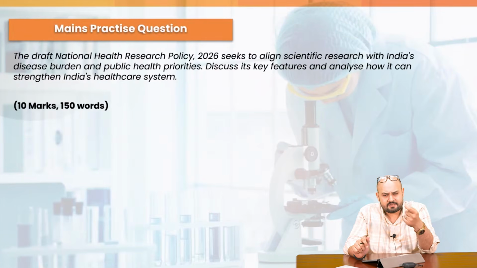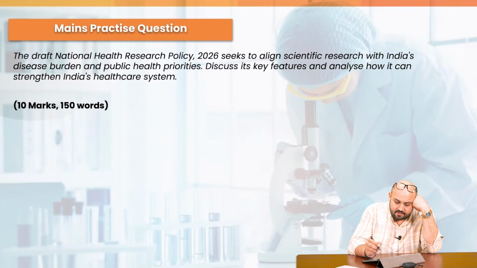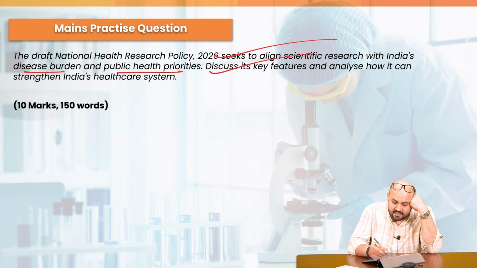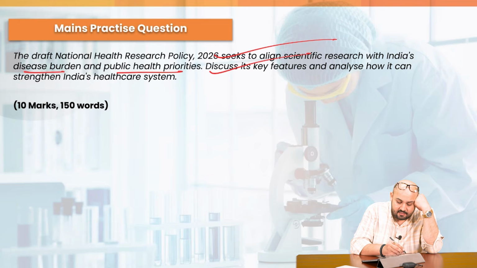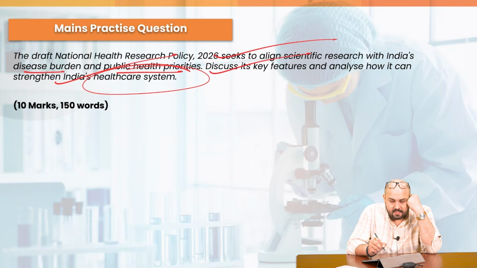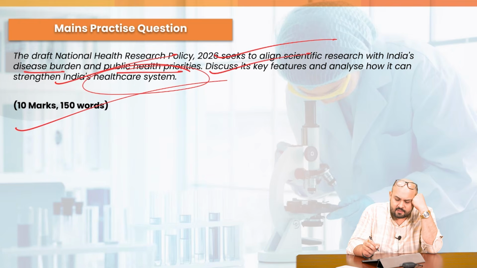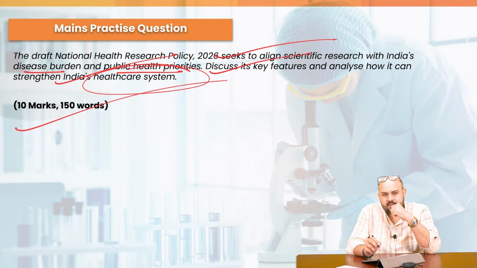Let's have a mains practice question, just a 10 marker. The draft National Health Research Policy seeks to align scientific research with India's disease burden and public health priorities, discuss its key features and analyze how it can strengthen India's healthcare system. Very, very important, 10 marks, 150 words, do write, because answer writing is indispensable, non-negotiable. You should do it and you will do it.